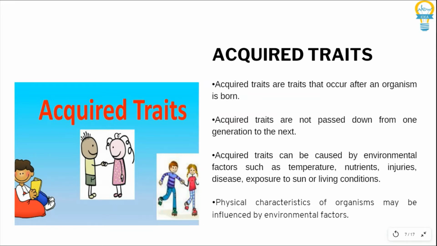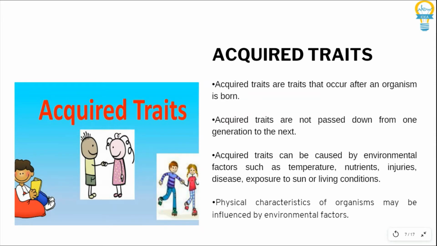Acquired traits, on the other hand, are characteristics that an individual gains in his lifetime. They may be acquired through his own activities or accidents. Unlike inherited traits, acquired traits cannot generally be passed on to the next generation.